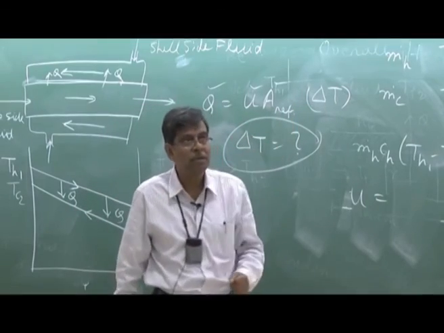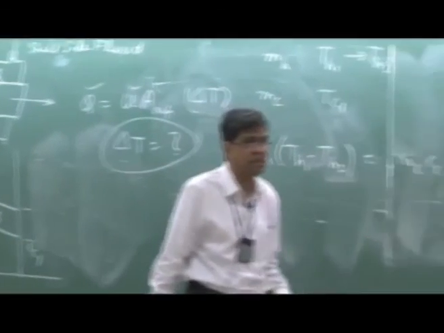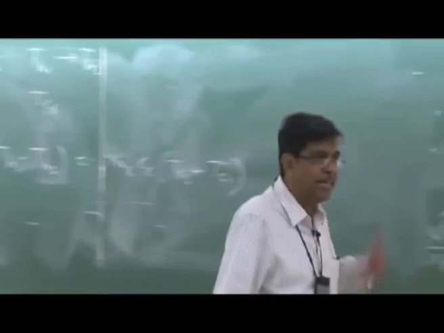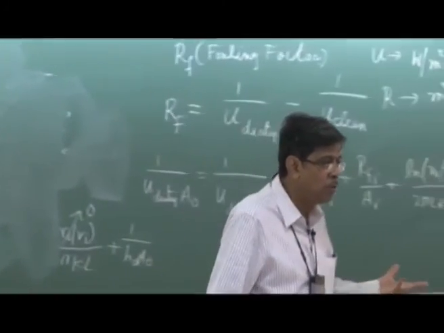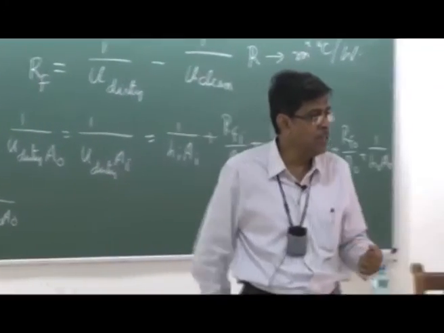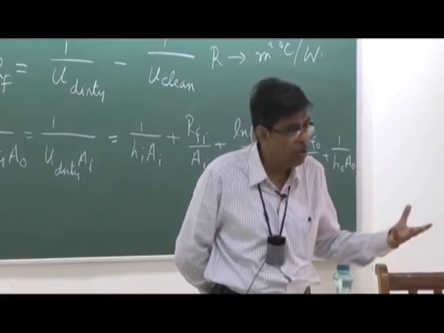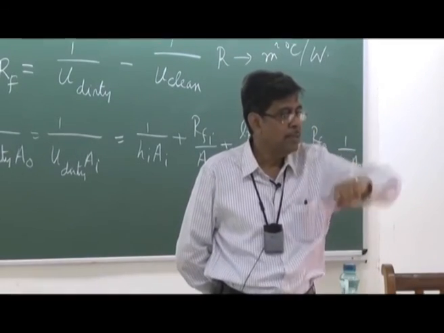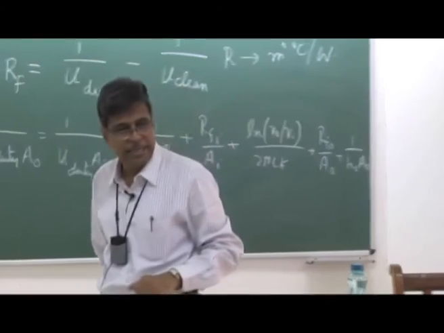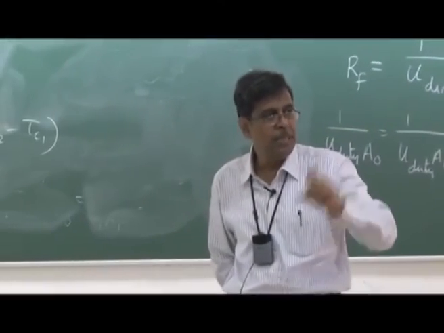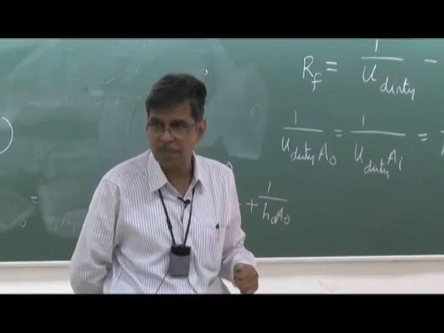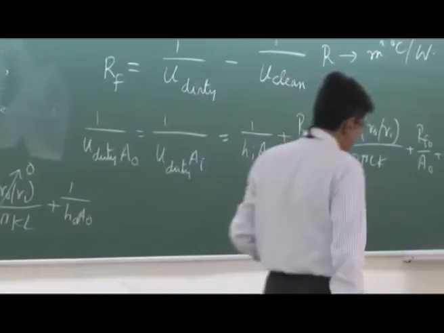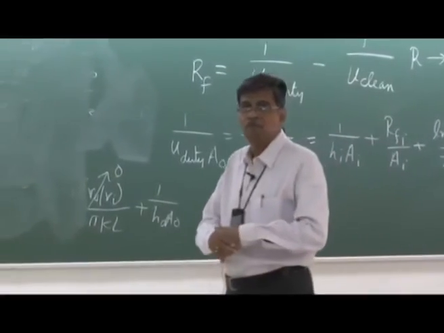What is this? I only know the terminal temperatures. What is this delta T? It is not Th1 minus Tc1, neither is it Th2 minus Tc2. So I cannot find out A. How can I use this equation, with what delta T? Q I know, U I know. So the next task is to find out this delta T, that means this mean temperature through which we can find out the heat transfer. Clear? So next class I will do that. It is very important, and this is known as the log mean temperature difference. So thank you.